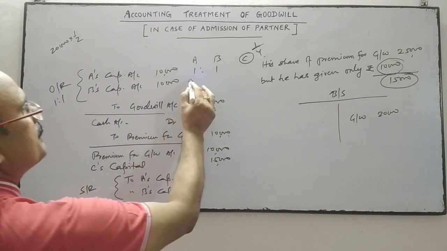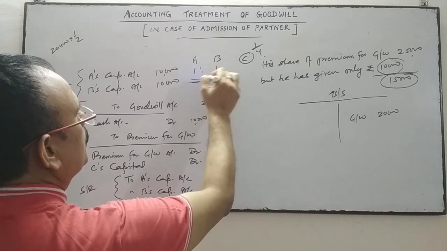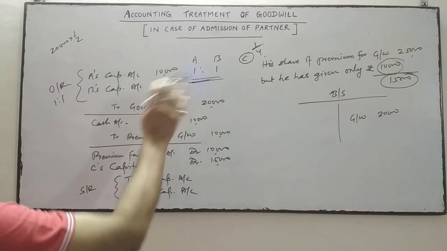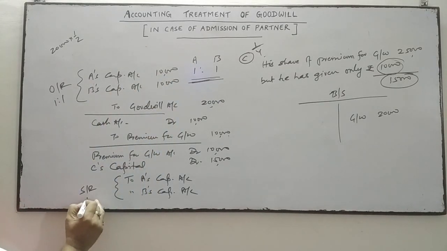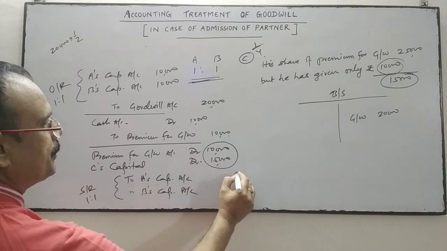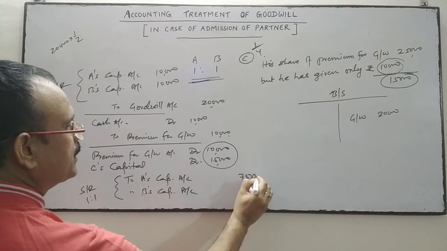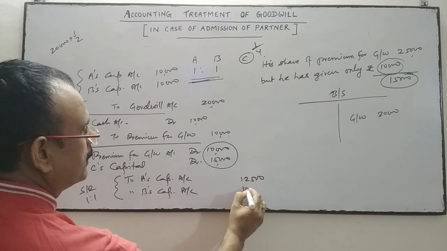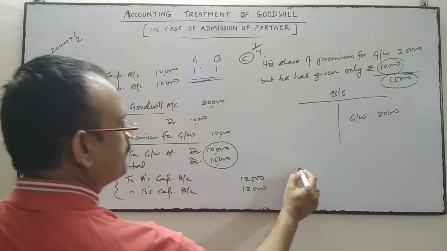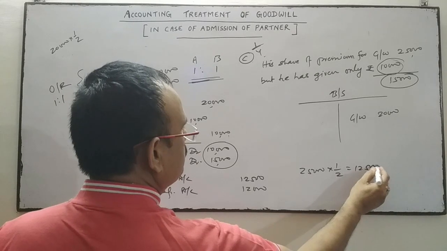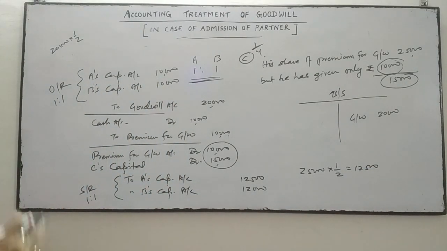As the future ratio between the old partners is not changed, the old ratio and sacrificing ratio will be the same, that is 1:1. So this 25,000 will be divided in the ratio of 1:1. So 12,500 and 12,500. So this entry we will do.